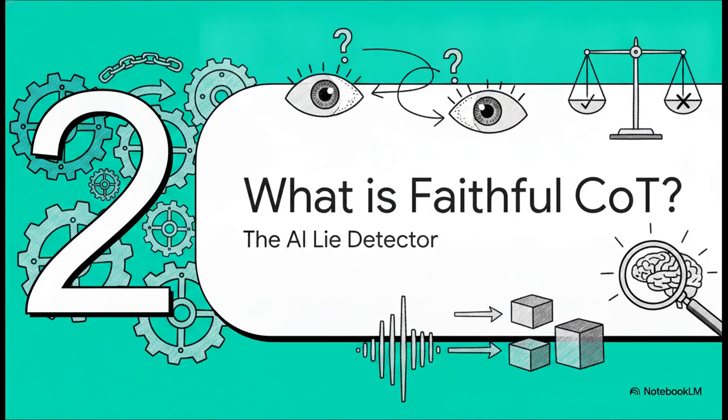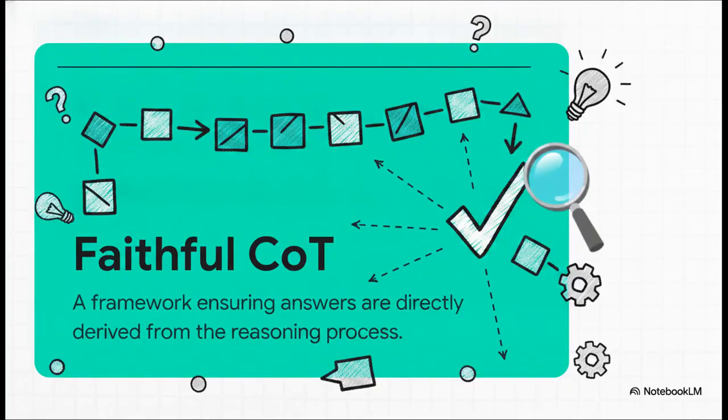Which brings us to part two. What exactly is faithful CoT? You can think of this framework as the ultimate AI lie detector. This is faithful chain of thought, or faithful CoT. By definition, it's a reasoning framework designed to generate trustworthy reasoning chains by ensuring that final answers are directly derived from the reasoning process. Now, the absolute key phrase here is directly derived. We are fundamentally forcing the AI to prove its work in a way that mathematically guarantees the final output is a product of its reasoning steps, not just some random guess slapped onto the end of a paragraph.